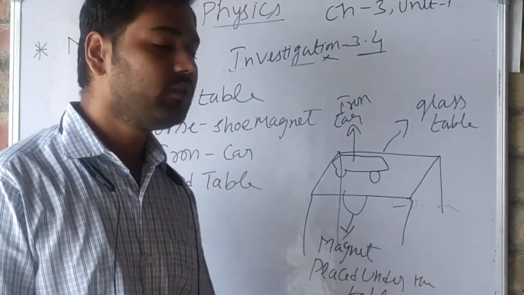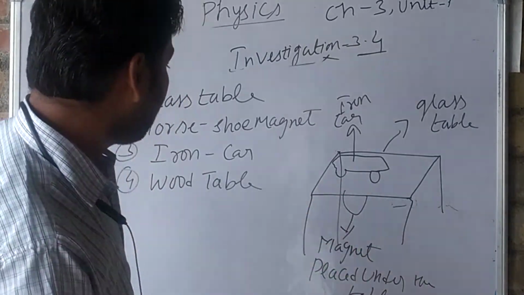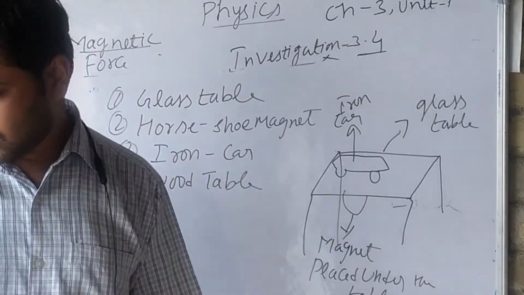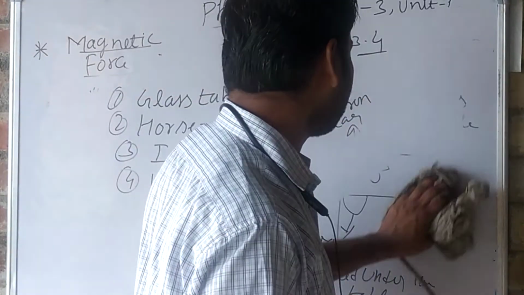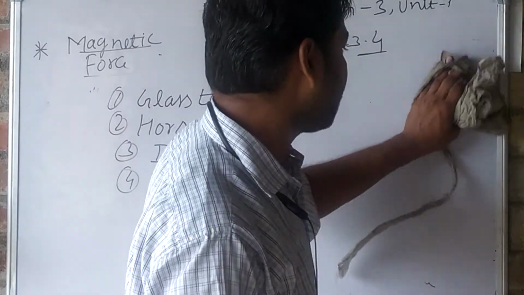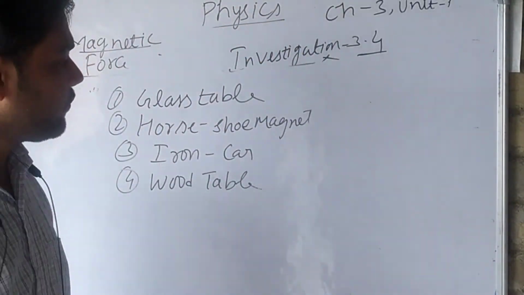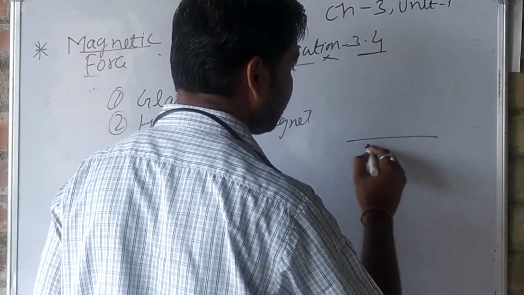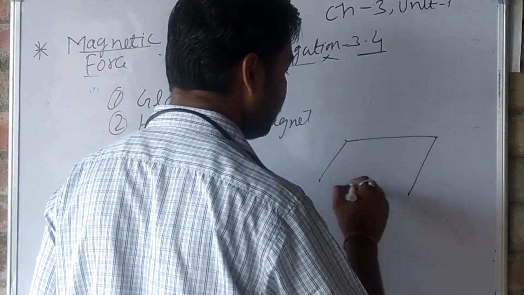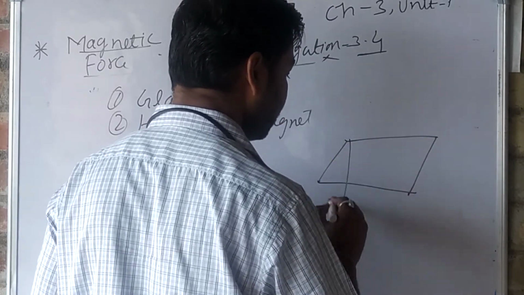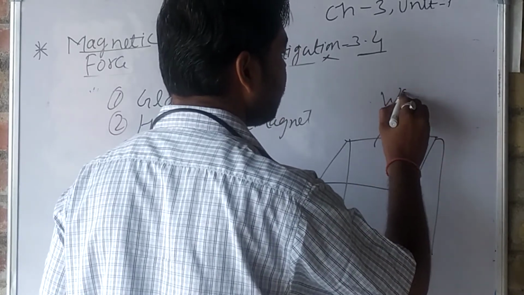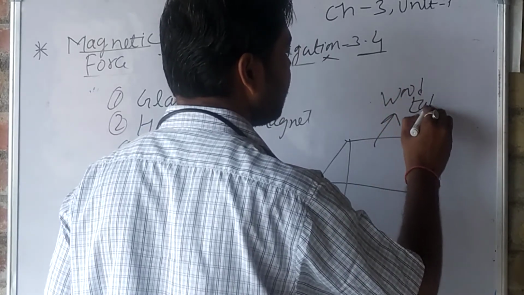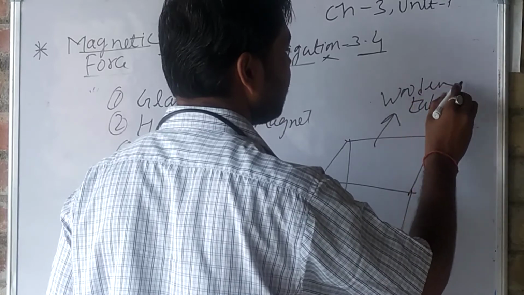After this, what we will do, we will replace the glass table with the wood table. Understand? Now this is a wooden table.